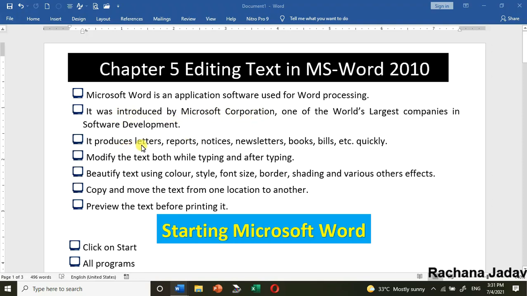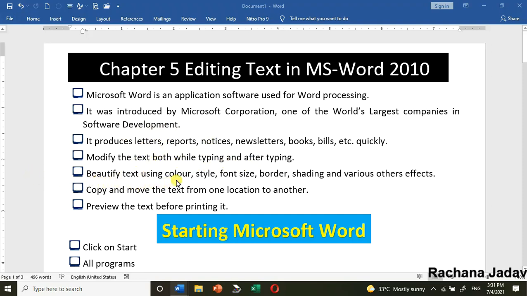And yes, it produces letters, reports, notices, newsletters. You can do many things in it, like you can write letters, reports. Even you can do modification. Modification means to do the changes while you are typing. Even while you are typing, and after typing, when you have completed everything, after that also you can do the changes.